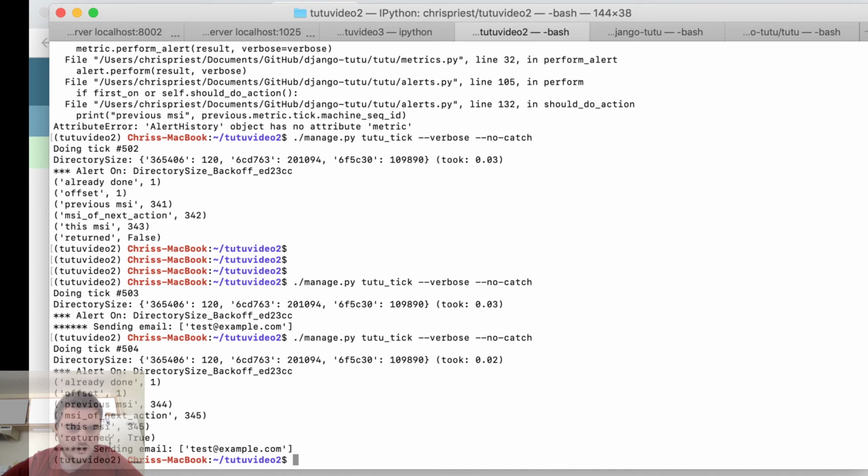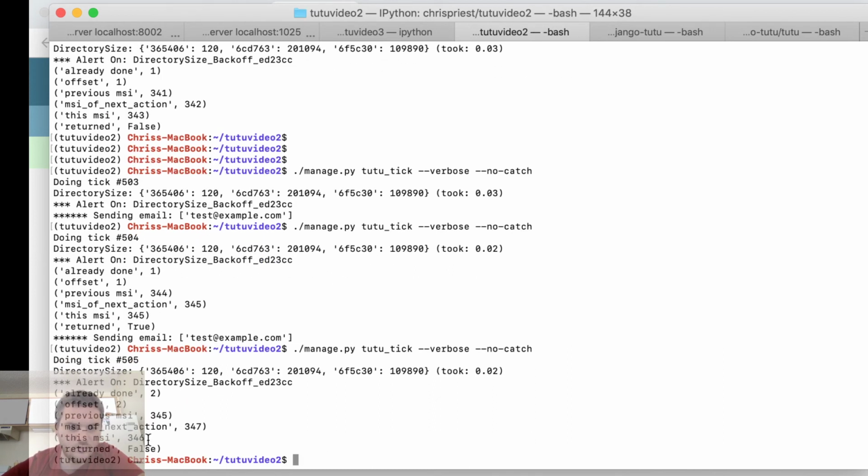Okay, so it sent the email. That's correct. We did 1. The offset is 1. The MSI of the previous was 344. This one is 345. So the next MSI would be the previous plus the offset, which is 344 plus 1. That's 345. So this MSI and the MSI of next action is 345, and so it returns true, and so it sends the email. Then the next one is false.